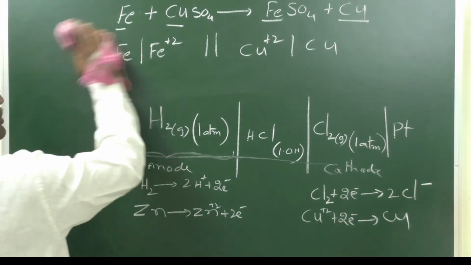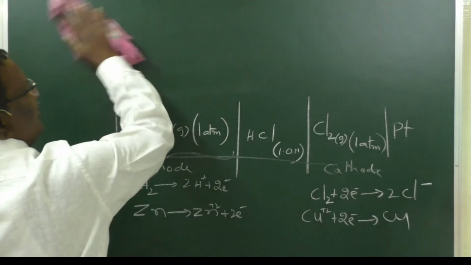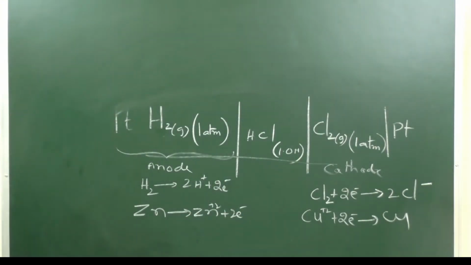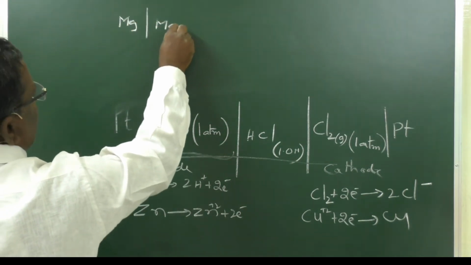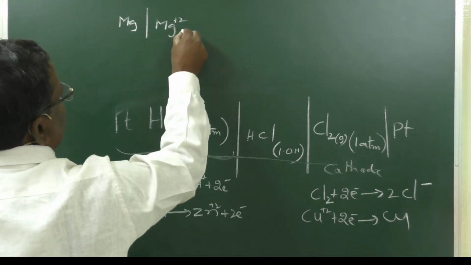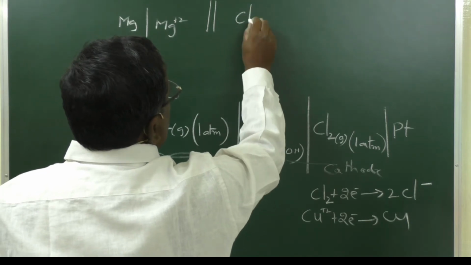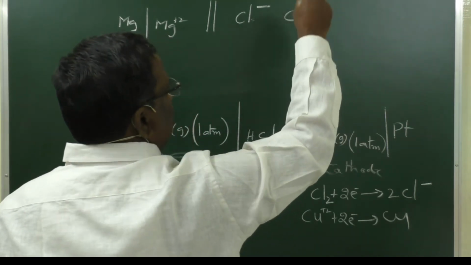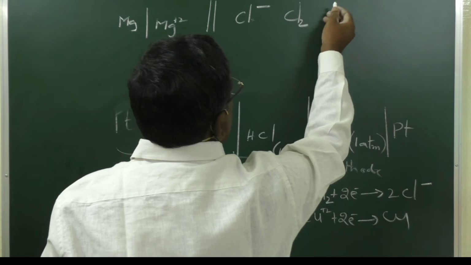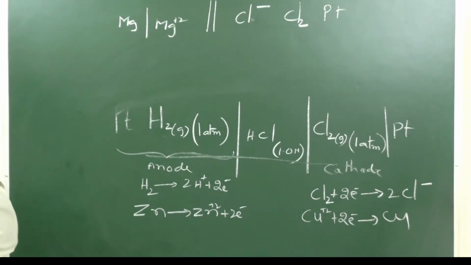Sometimes they may give us a galvanic cell and ask us to write the electrode reactions or the complete reaction also. For example, Mg, Mg plus 2, Cl minus, Cl2, Pt. Now they ask us to write the chemical reaction.